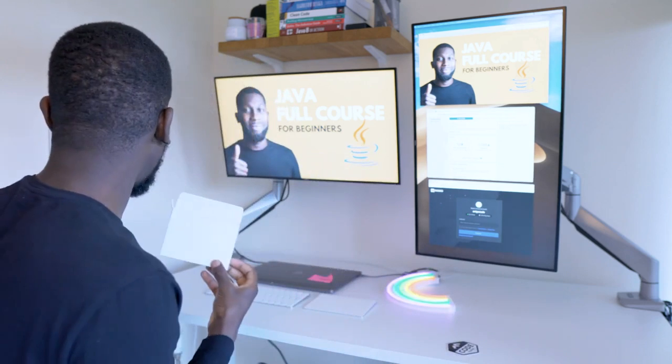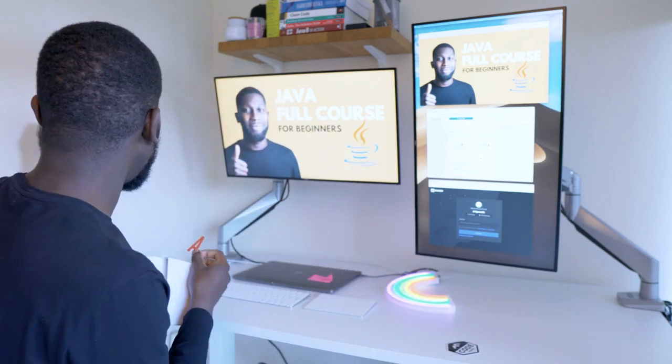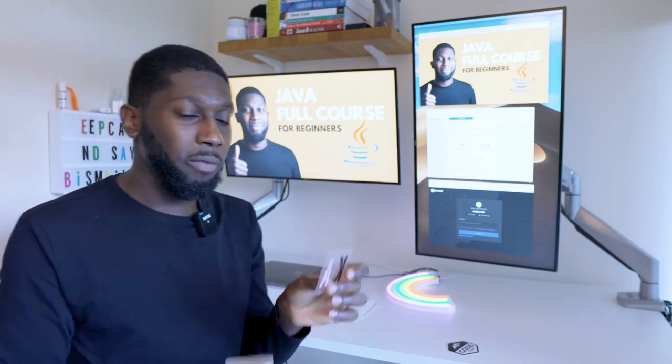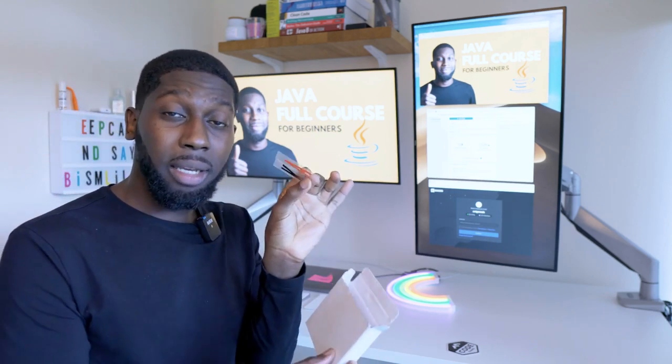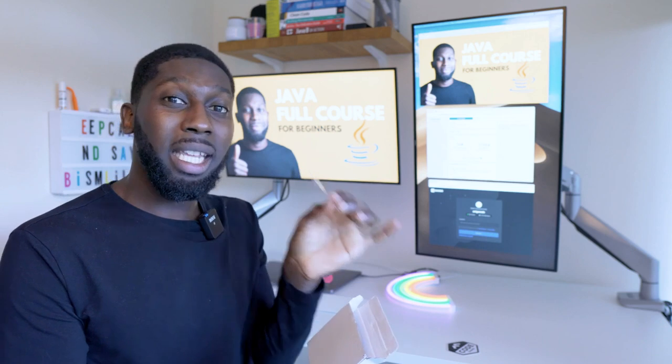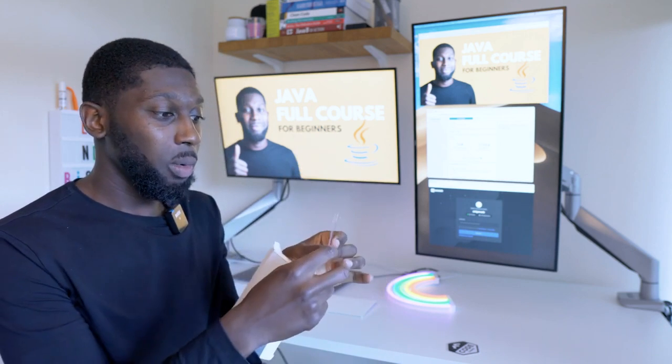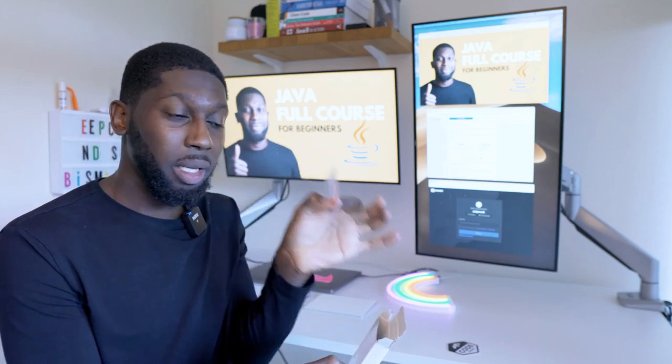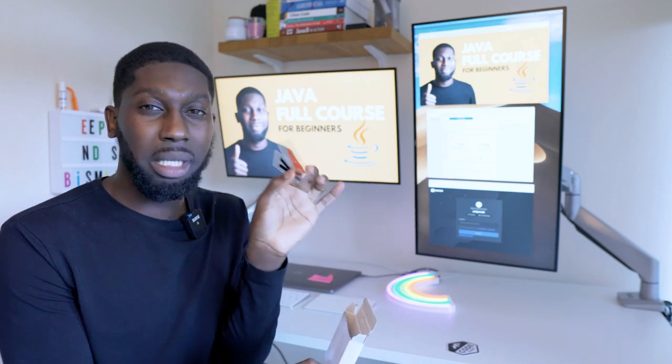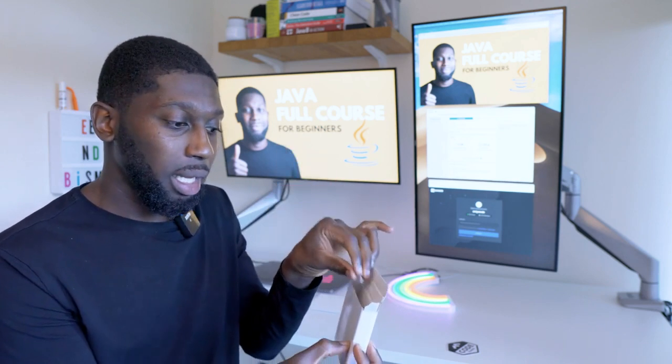For example, let me take these two letters. If you want to store a sequence of characters, for example, KA, this is a sequence of characters. Just imagine this is like a name. You could store that inside.